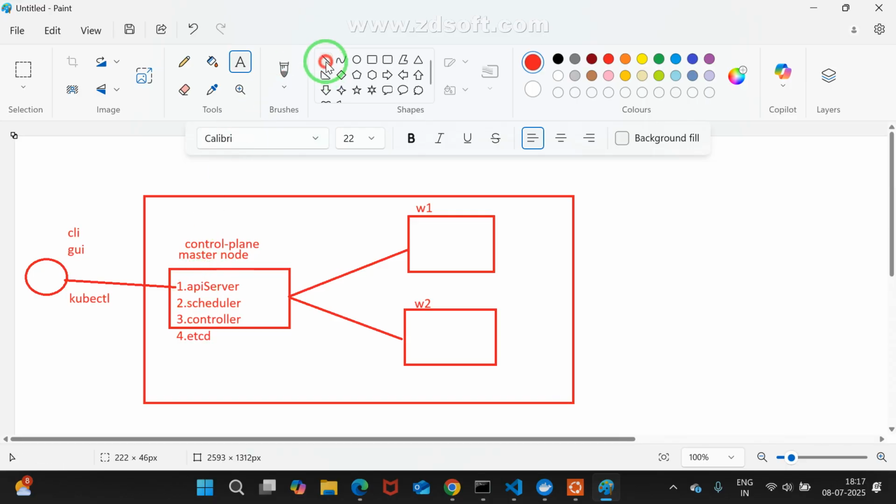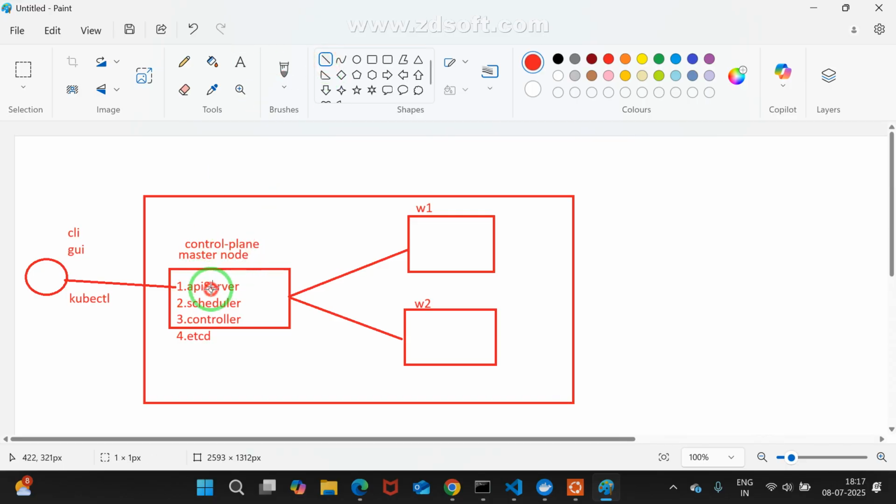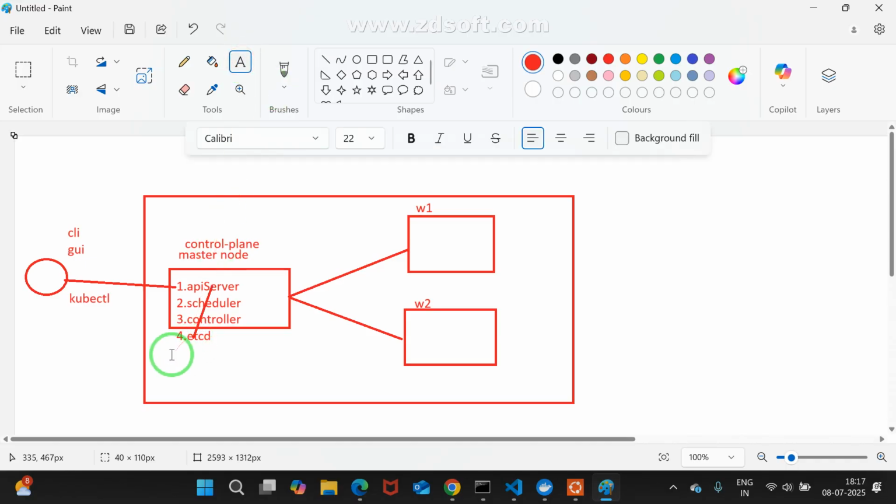etcd will store your data in the form of key value format. Everybody knows, right? Key colon value format. Suppose you want to create a pod, again the API server will take the instruction and talk to the scheduler. Hey scheduler, someone wants to create a pod. Where do you want to create it?